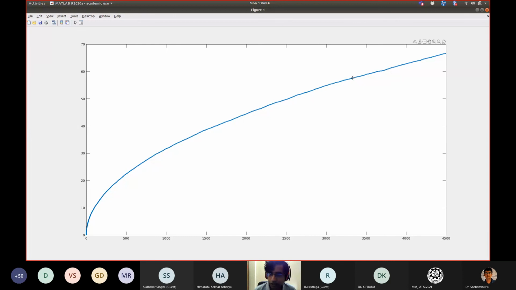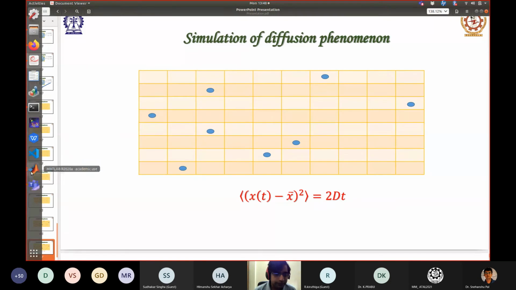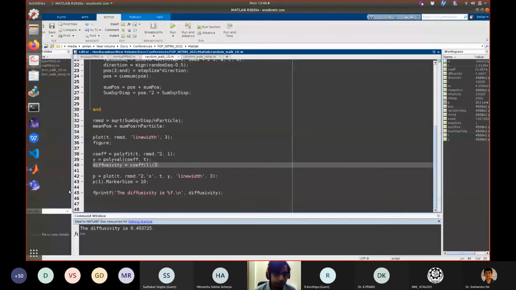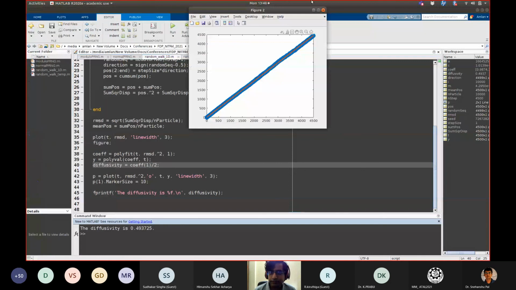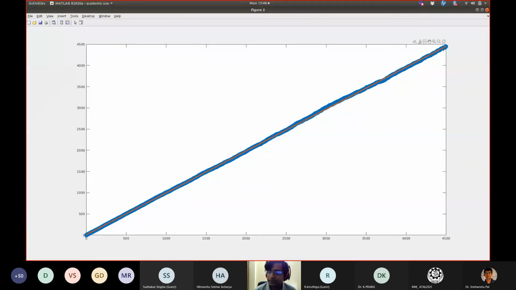And if I take the square of the y-axis, which is the mean square, not the root mean square, but the mean square, then we basically get this result. And you can see that it is exactly a straight line as predicted mathematically. In any simple textbook of statistics or statistical physics, in the very beginning you will find this derivation, that random walk generates a linear relation with respect to time when you compute the mean square deviation.